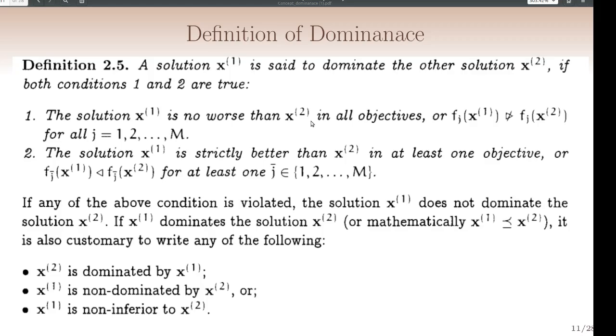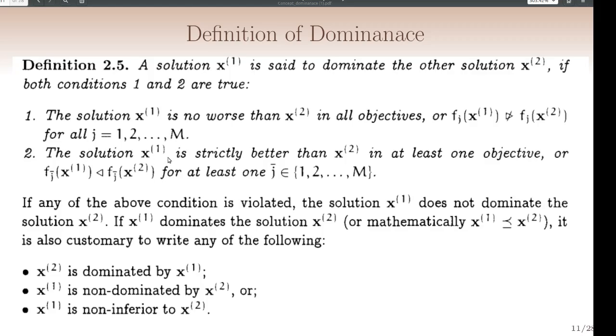We have to do pairwise comparisons of objectives, so fj of x1 is no worse than fj of x2 for all j from 1 up to m. That means m different objective functions are there.